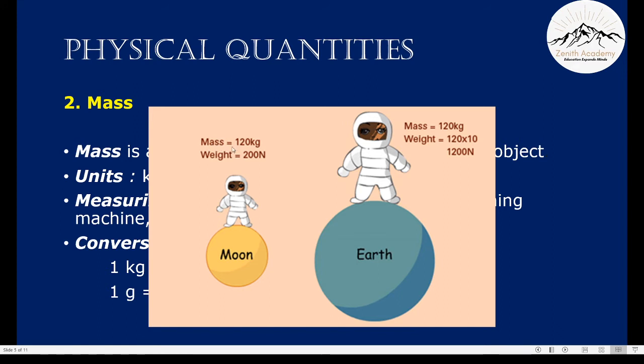As you can see, the mass on moon as well as on earth is 120 kgs. But the weight differs. Why is that? Because the gravitational force on earth is much larger than the gravitational force on the moon. So if you think you weigh too much, don't worry. On moon, your weight will be very less.